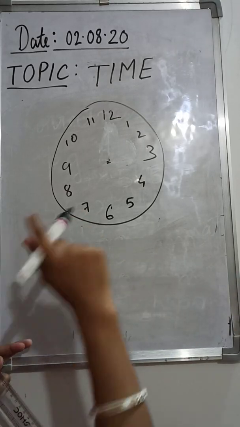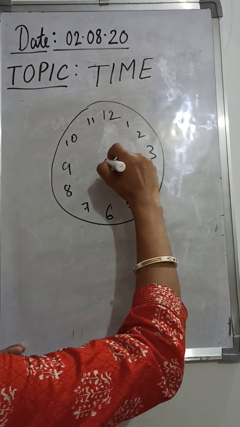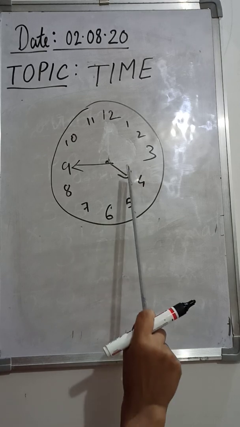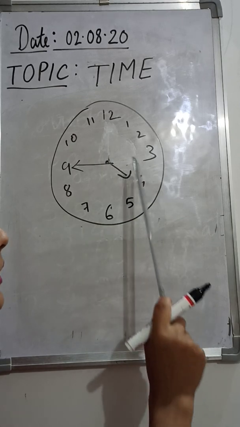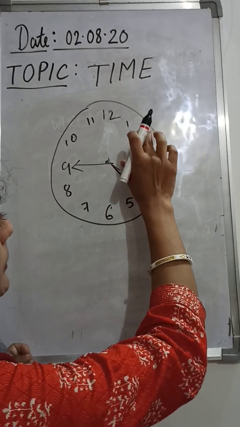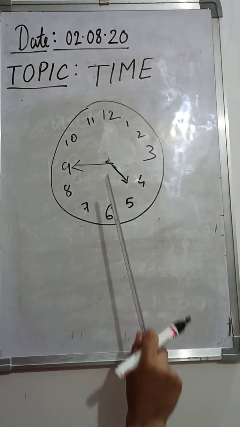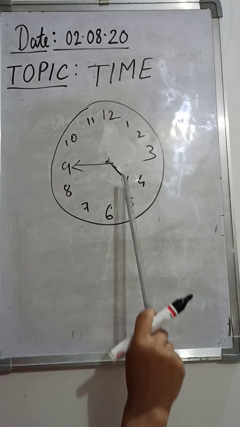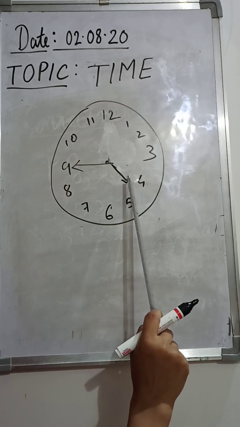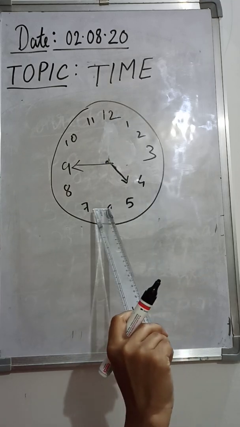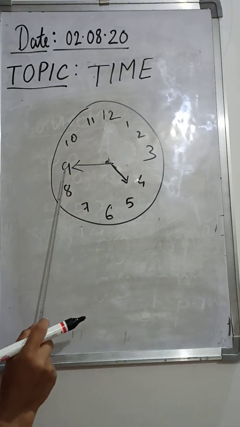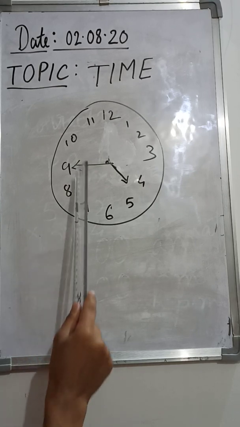Okay, let me take our hour hand on the 4 and the minute hand on the number 9. So the hour hand is on 4, let me bring it a little ahead of 4. So we can easily say that the hour hand has crossed 4, isn't it? That means it will be past. Since it has crossed 4, it will be past. So how many minutes have passed? Where is our minute hand? Our minute hand is on 9.